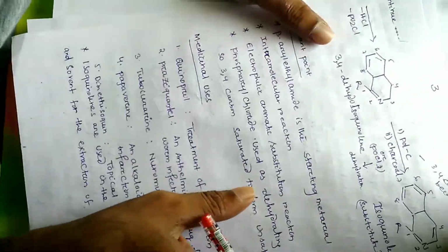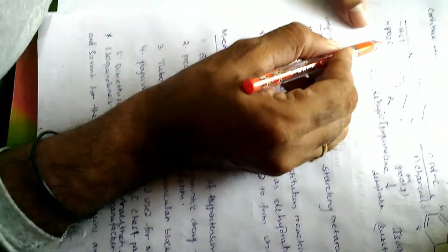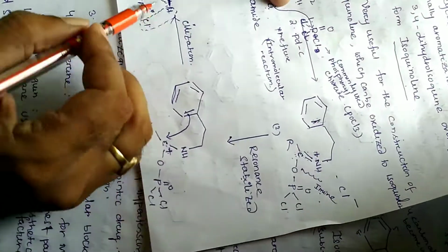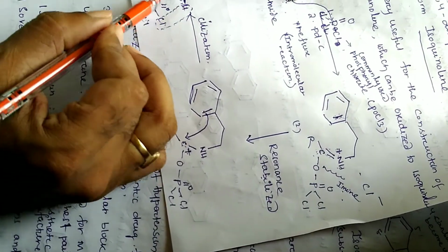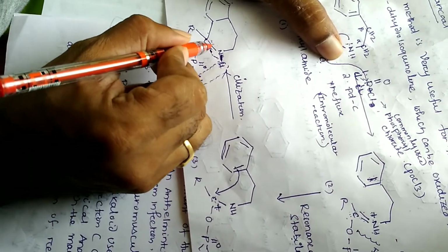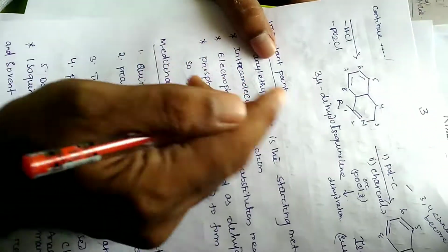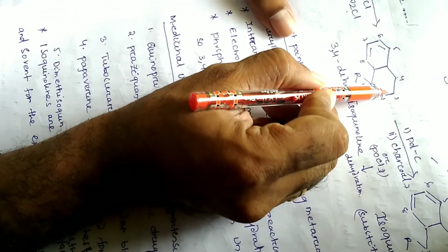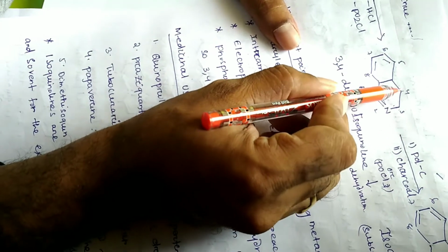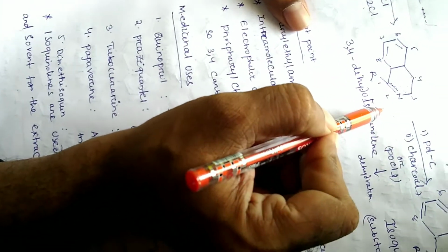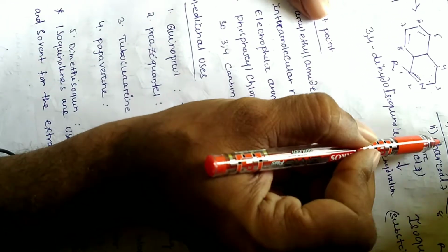That is called phosphorus chloride. After removing HCl and PO2Cl, one of the bonds becomes unsaturated, so we get an unsaturated compound. For isoquinoline, the 3 and 4 positions are saturated here, but we need an unsaturated compound, so we go for reduction with a palladium catalyst.